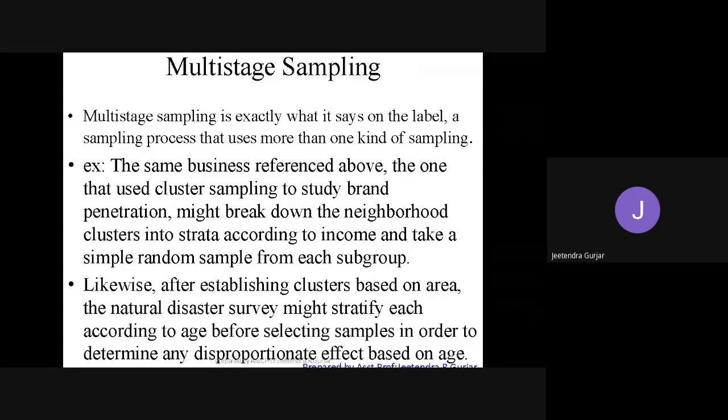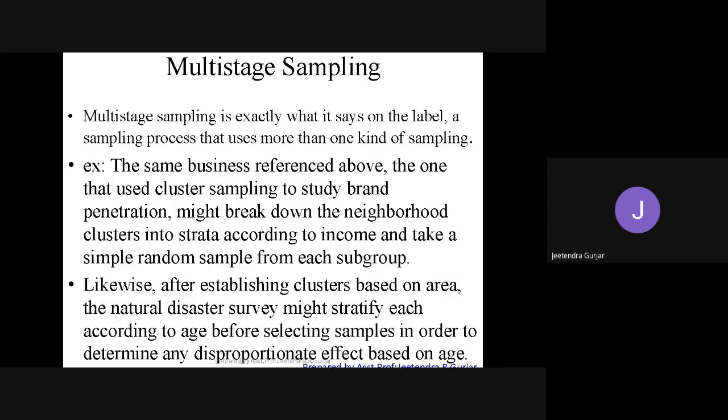One business, which we took in the previous example. From that, when we do brand penetration, we are going to find which brand is popular in that area or in the city. So what we do is take one area, or we divide into clusters and then find out. That is one case, right? That is cluster sampling.